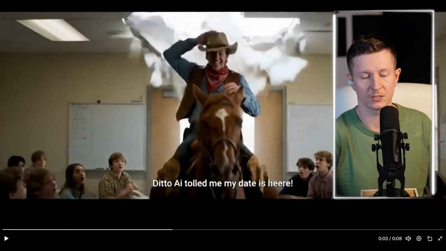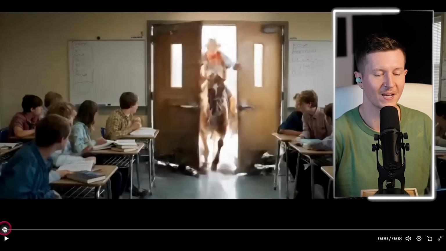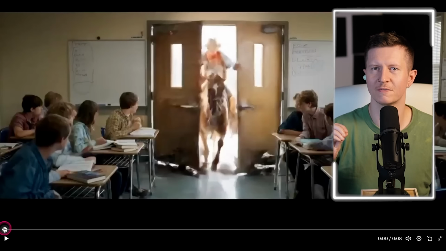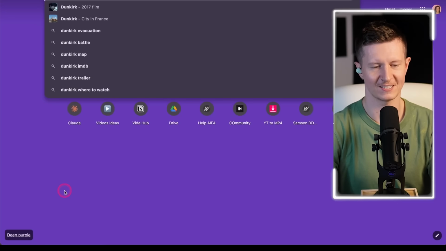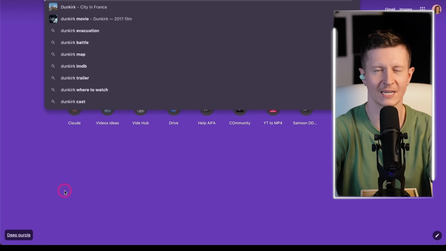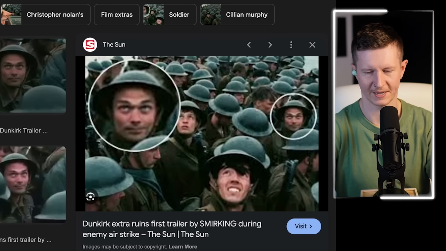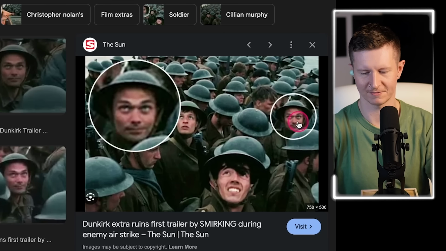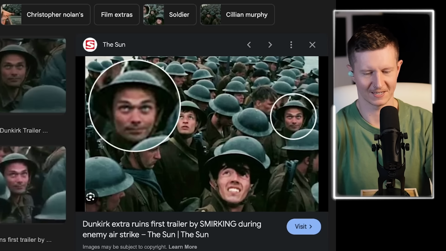This is a good example of showcasing just how many characters we can get into a scene. And the reactions of all the characters are working well. I mean, sometimes even if you watch real movies, you'll often notice that some of the extras are not paying full attention or doing exactly what they should do. There is that famous example in the Dunkirk film where in the trailer, they see an individual who is smirking and they have to completely change the trailer because they hadn't noticed this until it was released. Yeah, here he is, this guy here. He was laughing as he was about to get bombed. And this is an example of something that we can start to replace easily with AI. This example was from Alan Wang.